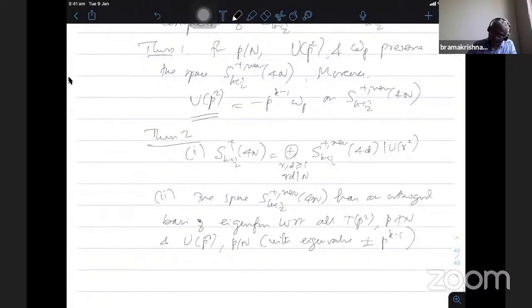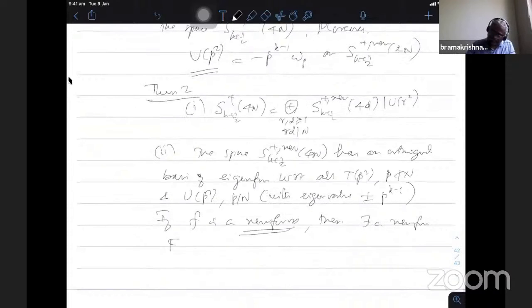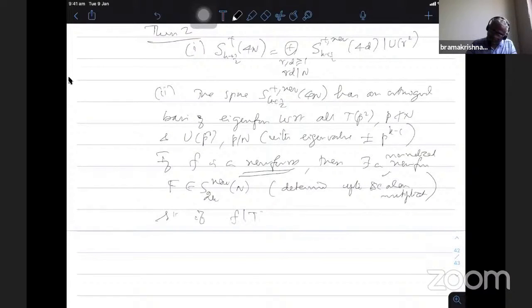If f is a newform, meaning a Hecke eigenform with this property, then there is a newform F in S_2k of Γ_0(N), normalized by a scalar multiplication, such that, if f|T_{p^2} = λ_p f for p not dividing N, and f|U_{p^2} = λ_p f for p dividing N, then F also has the same property.